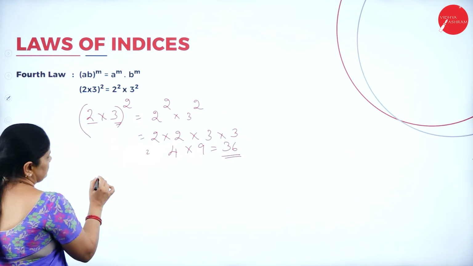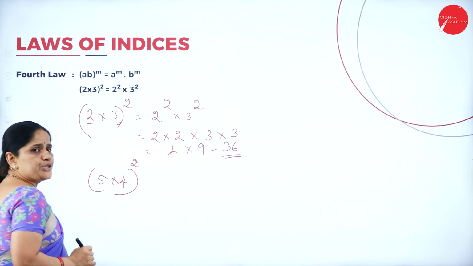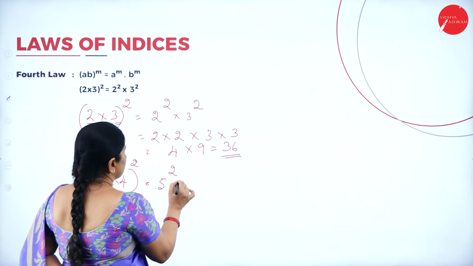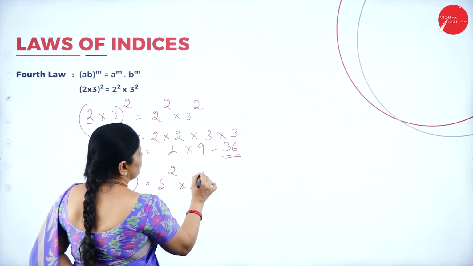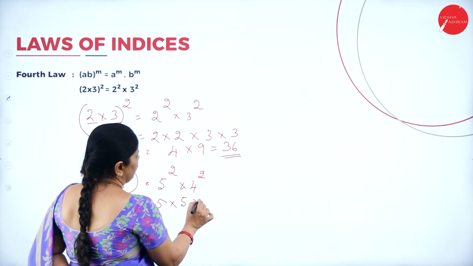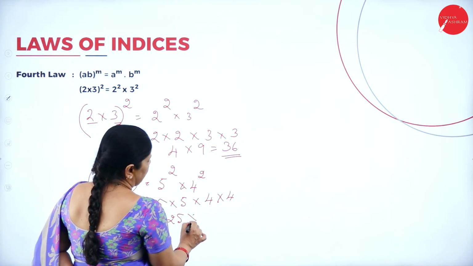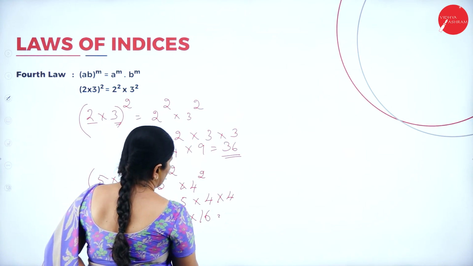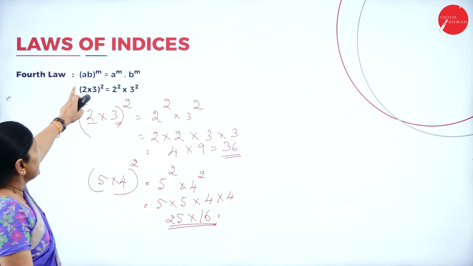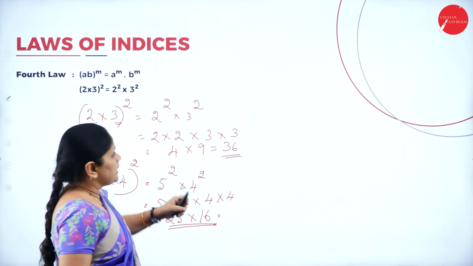Now, suppose I write (5 into 4) to the power 2. This can be written as 5 to the power 2 into 4 to the power 2. So, 5 into 5 is how much? 25. Into 4 into 4 is 16. So, you can simplify 25 into 16, whatever is the number. In this way, we should understand that (AB) to the power m equals A to the power of m into B to the power of m.